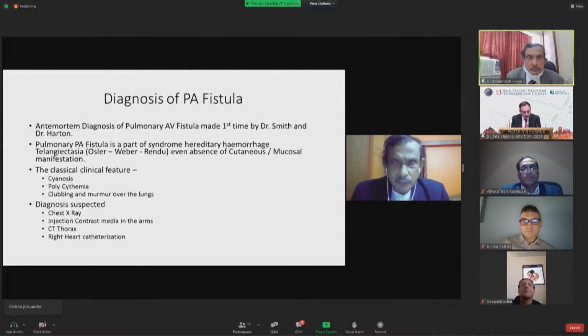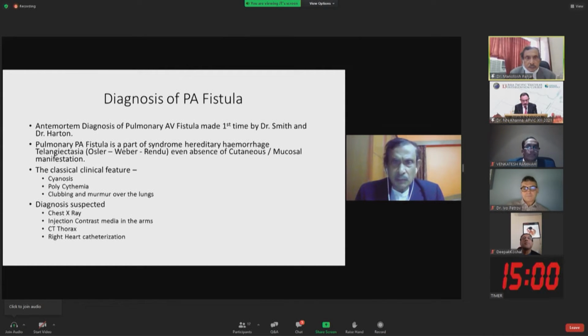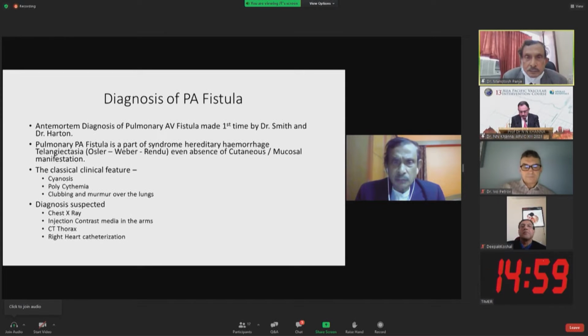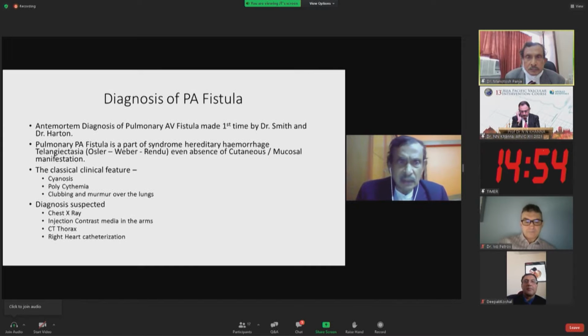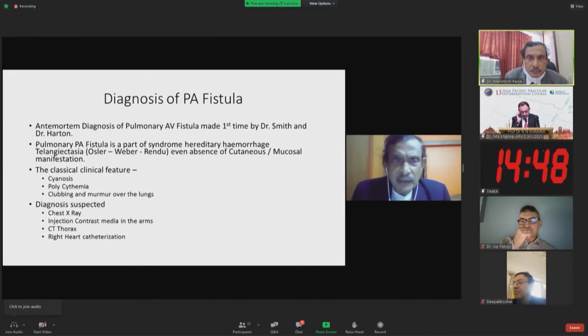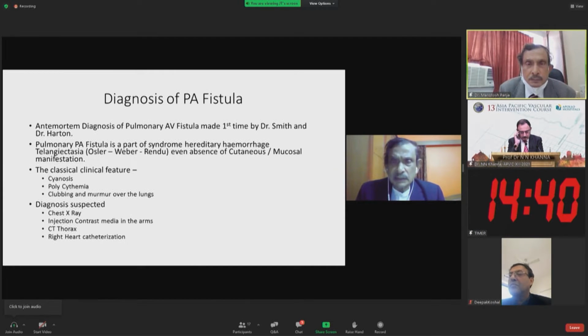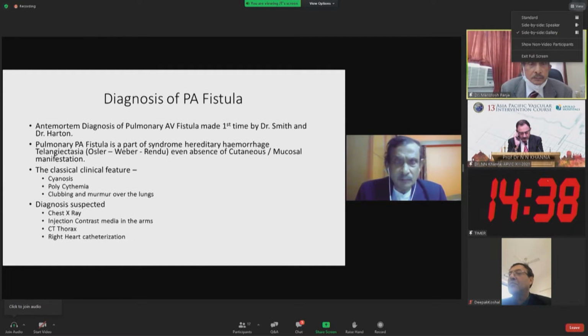Regarding the start, the ante-mortem diagnosis of pulmonary arterial fistula was first made by Dr. Smith and Hutton. Pulmonary arterial fistula is really a part of the syndrome of hereditary telangiectasia, which was called the Osler-Weber-Rendu syndrome, even in the absence of the cutaneous and mucosal manifestations.